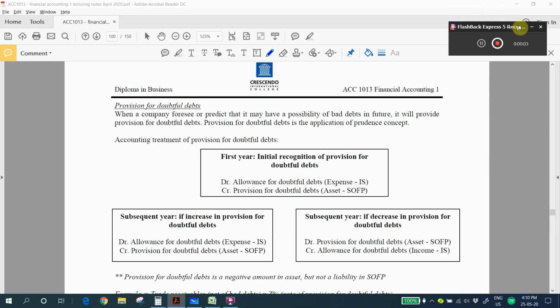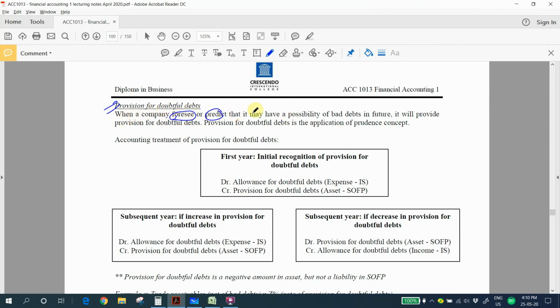This video is part 2 for your chapter 6. In this section, you are going to learn a concept called provision for doubtful debts. So let's look at the explanation. When a company foresees or predicts that it may have a possibility of bad debts in future, it will provide provision for doubtful debts. The application of provision for doubtful debts is using the prudence concept.